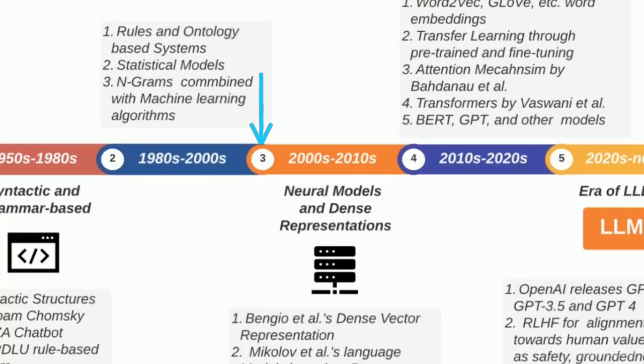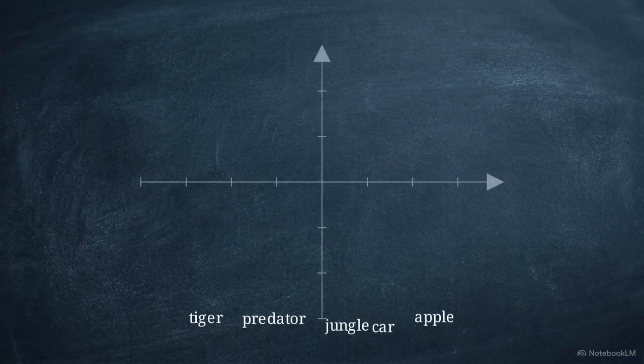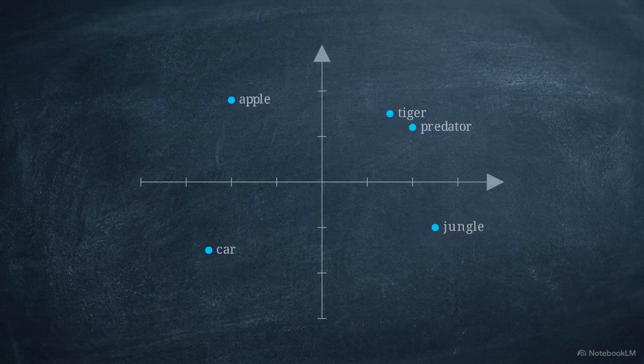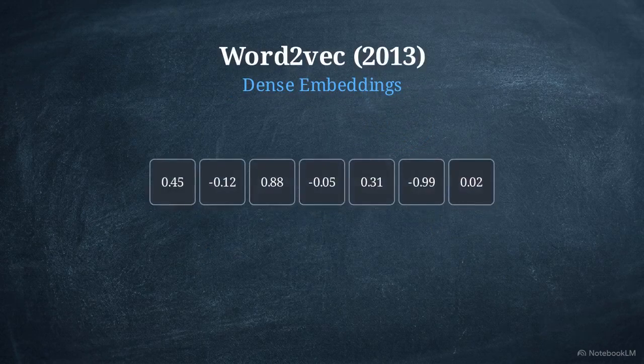In the early 2000s, the field moved away from discrete frequency counts and introduced neural models and dense representations. This introduced a vector space. The model translates text into precise coordinates within a continuous multidimensional matrix. In 2013, the Word2Vec framework provided an efficient method for training dense embeddings.